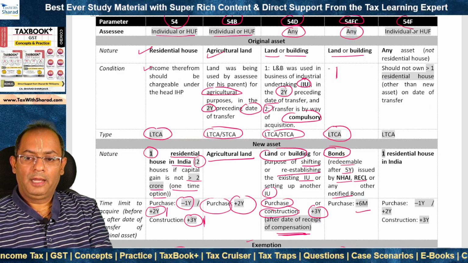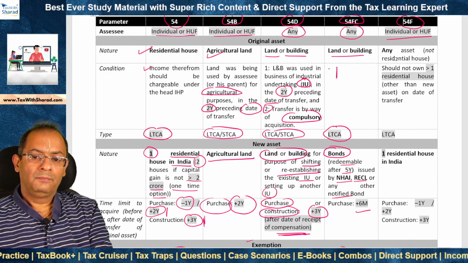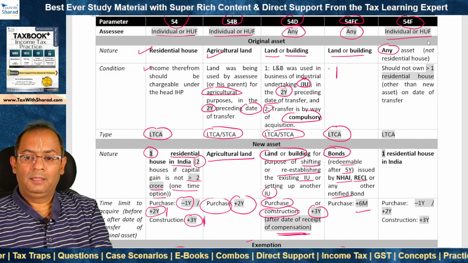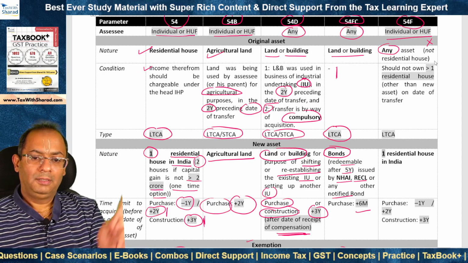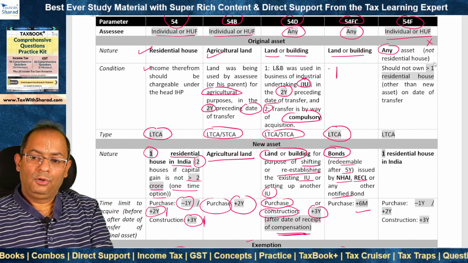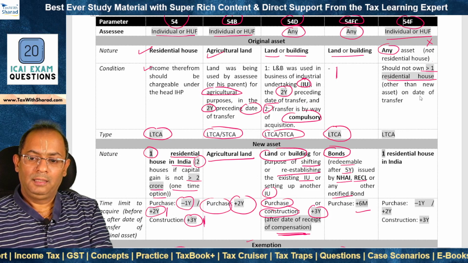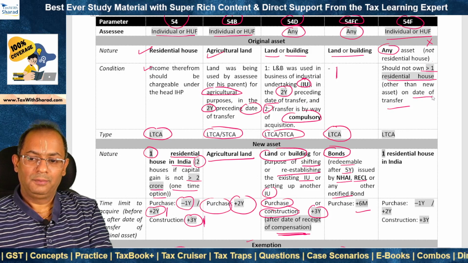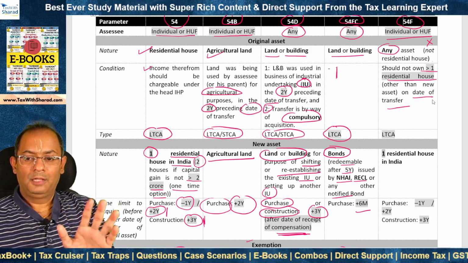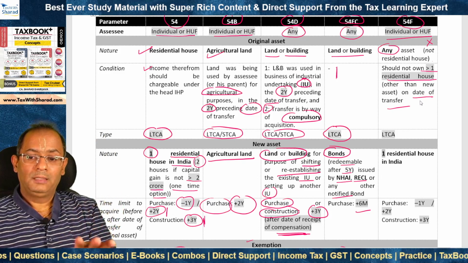We now finally look at 54F, and this applies only in the case of an individual or HUF. What should be the original asset? It can be any asset but not a residential house, because in that case 54 applies. The condition is that the SSE should not own more than one residential house other than the new asset on the date of transfer. At the most, one residential house can be owned by the SSE on the date of transfer, not more than one. And this is not including the new asset.